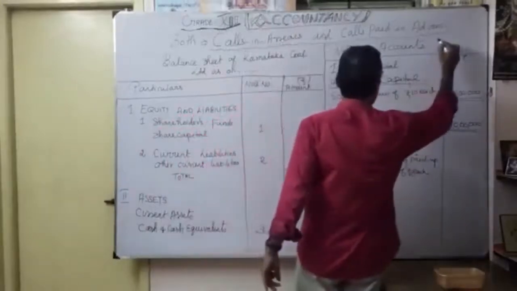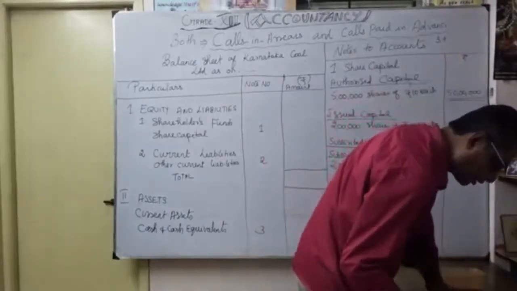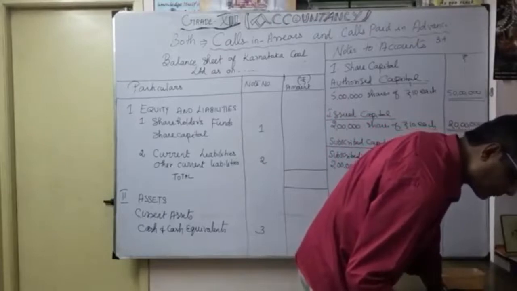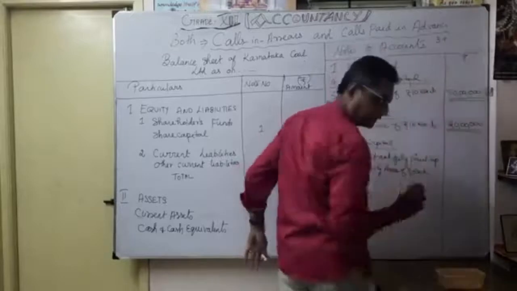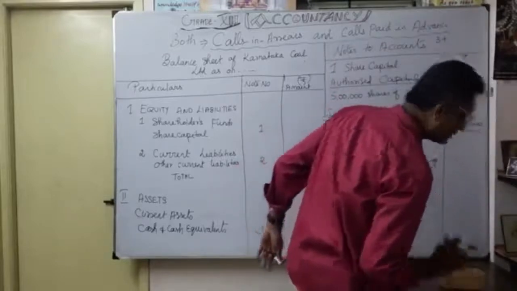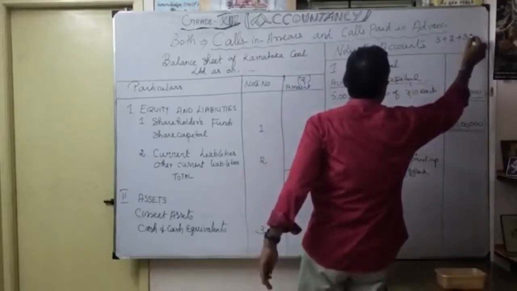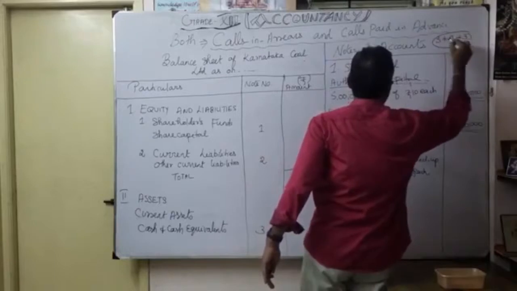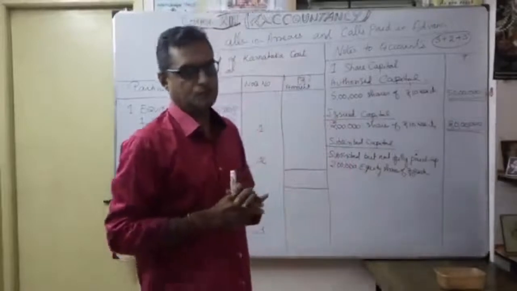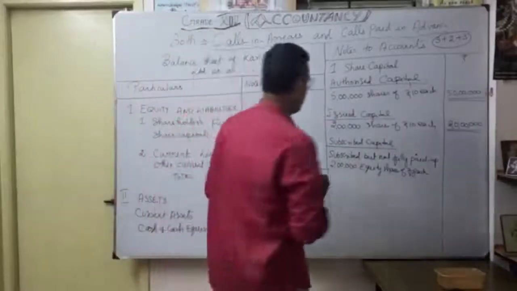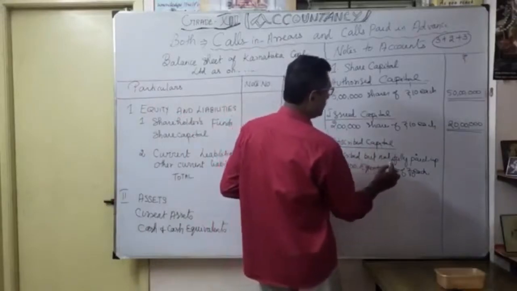Application 3 rupees, allotment is 2 rupees, then first call is 3 rupees. Only up to this we call. So 3 plus 2, 5 plus 3, 8. So 2 rupees, the last and final call, not yet called. That's why you have to write under subscribed capital, subscribed but not fully paid up.